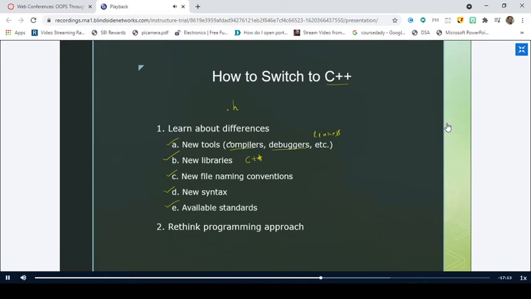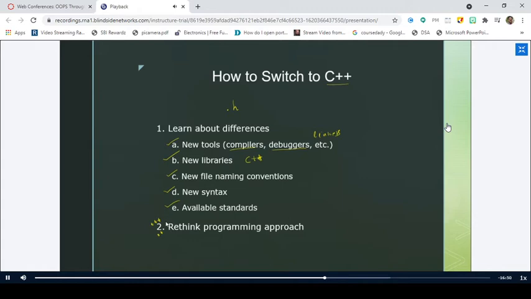Don't learn deep concepts about these things. Nothing is useful here, right? And this is very important, you need to rethink the programming approach. What is the programming approach we are accustomed to? The programming approach is procedure-oriented programming, where you give solutions in terms of functions, right?